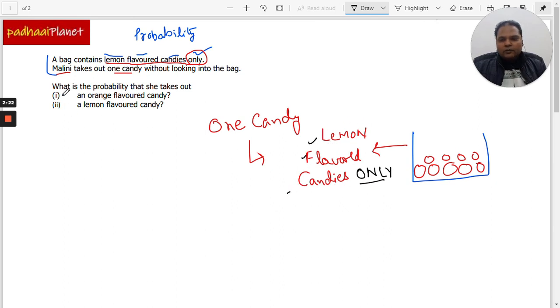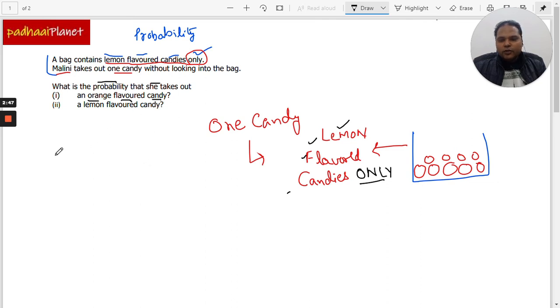Now we have the questions, and the first one is, what is the probability that Malini takes out an orange flavored candy? Now the bag has only lemon flavored candies, so there is no possibility that she can take out an orange flavored candy.